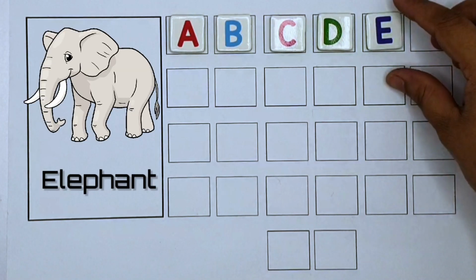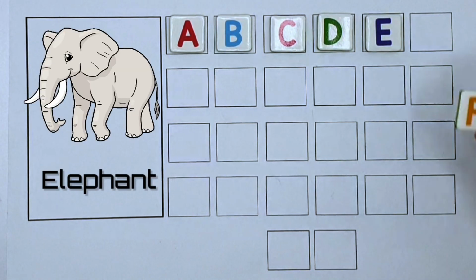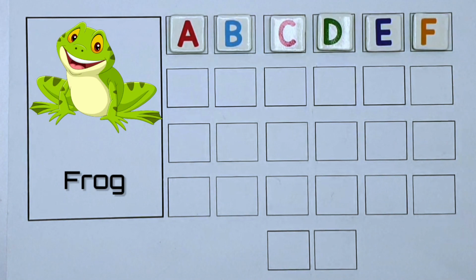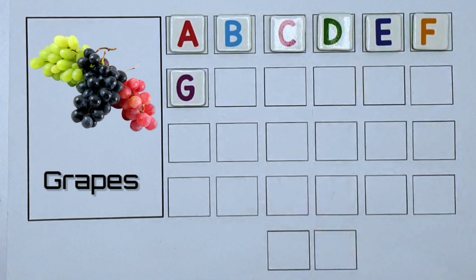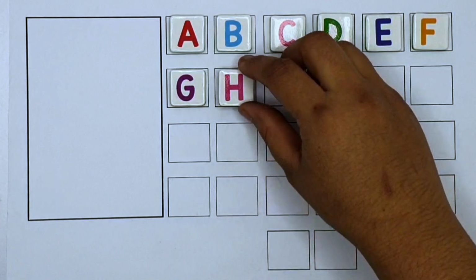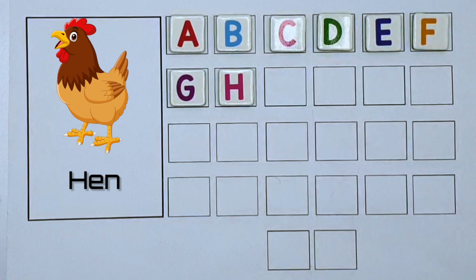E. E for elephant. F. F for frog. G. G for grapes. H. H for hen.